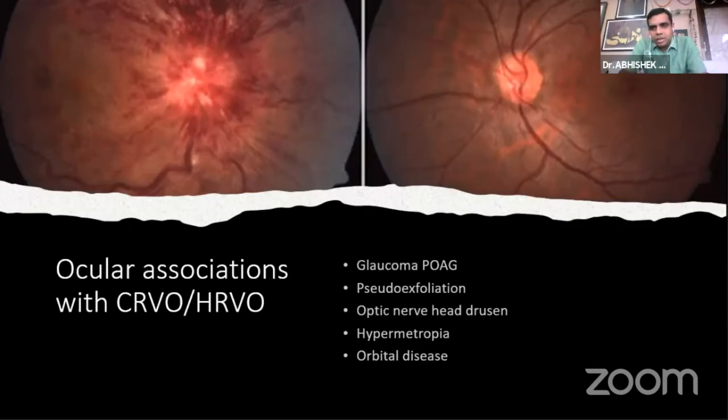Also, ocular associations with CRVO are there. We know that primary open angle glaucoma is associated with the CRVO, and sometimes the patients are diagnosed with glaucoma when they present with the CRVO. Pseudoexfoliation, optic nerve head drusen. This is a beautiful picture of both the eyes having an optic disc drusen, where the right eye has ended up with a CRVO. Also hypermetropia and orbital disease, which can put some compression retroorbitally and cause a CRVO.